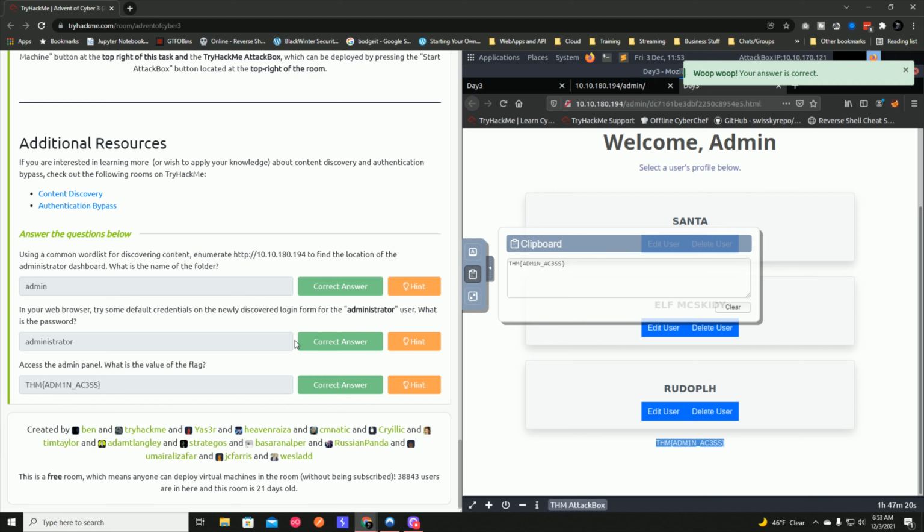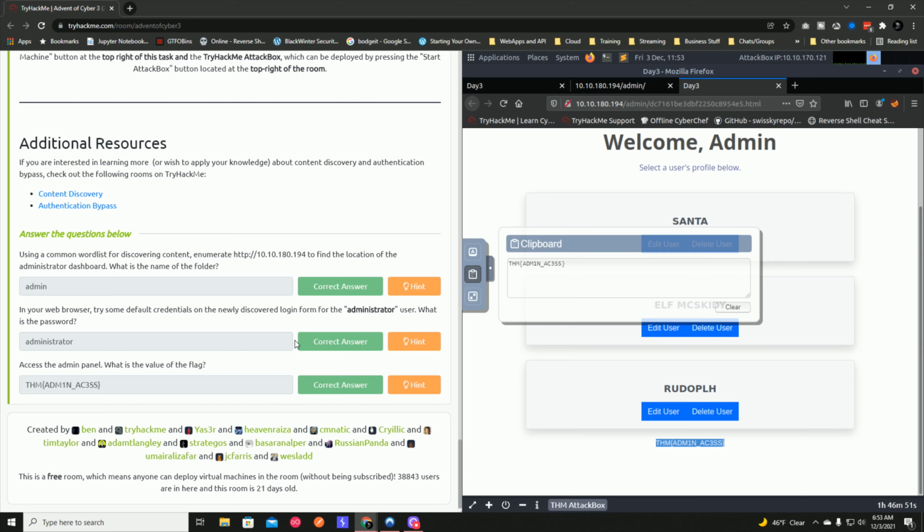So that was day 3 of the TryHackMe Advent of Cyber event. This one was a fairly easy one, but it's a very important one to know. Content discovery is very important when you're doing pen testing, and the idea of using secure passwords and not using default passwords is also important to remember.